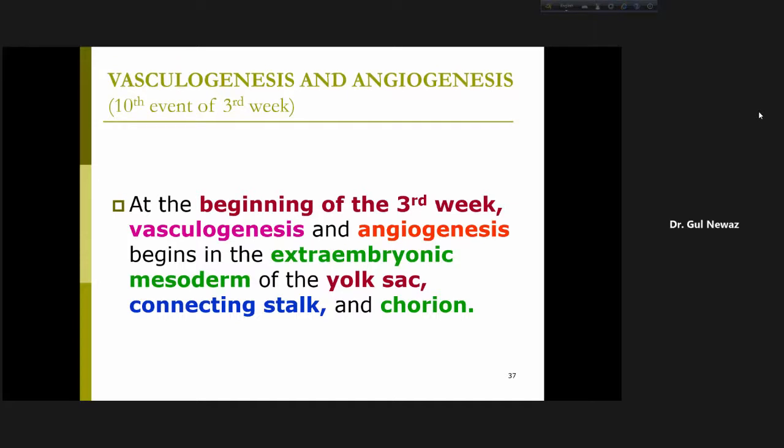Just a few words about vasculogenesis and angiogenesis. It is the 10th event of the third week. And what happens at the beginning of the third week: vasculogenesis and angiogenesis begin in the extraembryonic mesoderm. I'm talking about extraembryonic mesoderm, not intraembryonic, of the yolk sac, of the connecting stalk, as I told you. In the connecting stalk there is extraembryonic mesoderm, and also in the chorion.